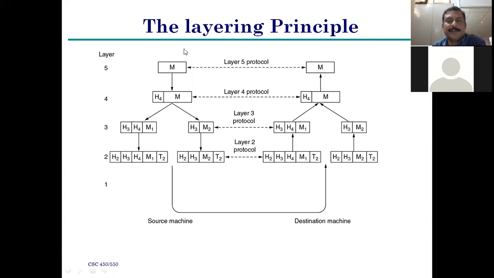So each and every reference model has a number of layers, right? First of all, we will discuss what is meant by layer and layered architecture. There are two types of architectures available in computer networks. There are 7 layers in the OSI reference model, and only 5 layers in the TCP/IP reference model. These both are the reference models.